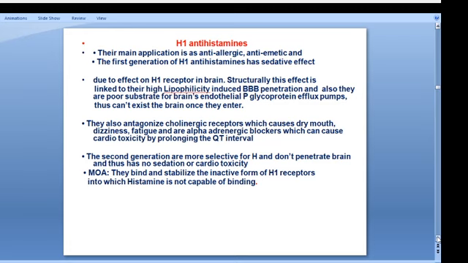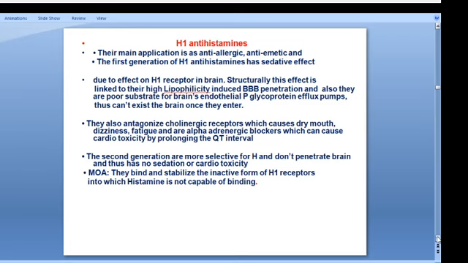But the first generation has a sedating effect, and in the second generation there is no sedative effect. So we can see why one is sedating and why the other is not. The sedative effect of the first generation is due to its effect on the H1 receptor in the brain. Structurally, this effect is linked with their high lipophilicity, which induces blood-brain barrier penetration, and they are also poor substrates of brain endothelial P-glycoprotein efflux pumps. Thus, they can't exit the brain once they enter. That's why it has a sedative effect.